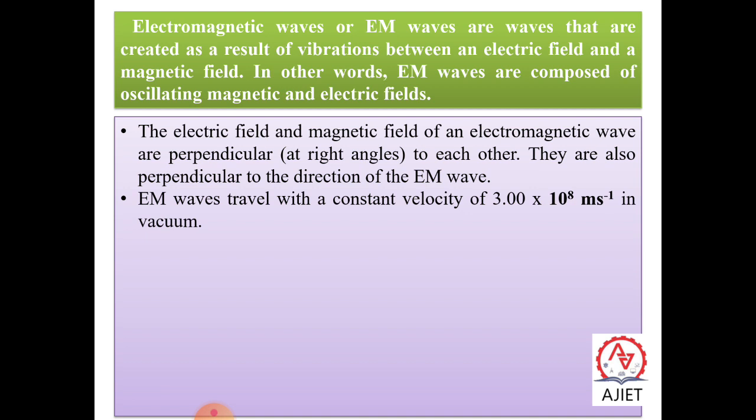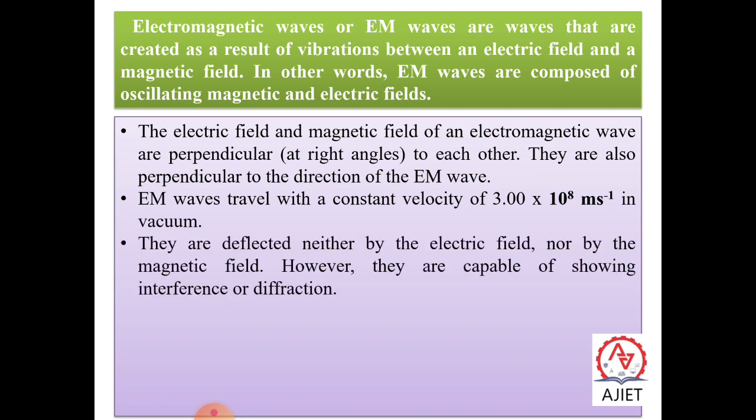One of the basic characteristics is that electromagnetic waves travel with the speed of light, almost 3 into 10 to the power 8 meter per second. It can be shown by the relation c is equal to 1 by square root of mu naught into epsilon naught, which we can see in the next slides.